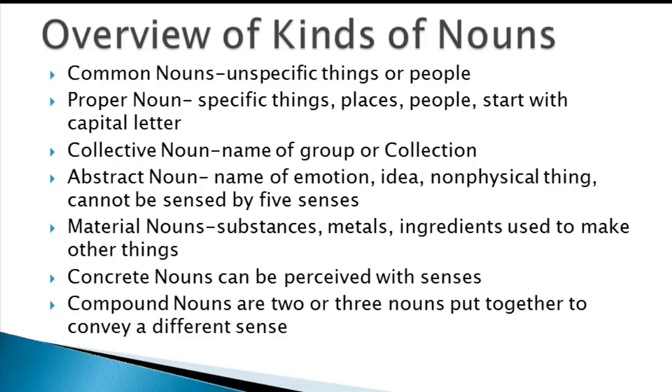It cannot be sensed by physical senses. We only have their concept or idea in our minds. Material nouns are substances, metals, ingredients used to make other things. For example, tea, wheat, metals like gold, silver, or iron, they are all used to make other things.